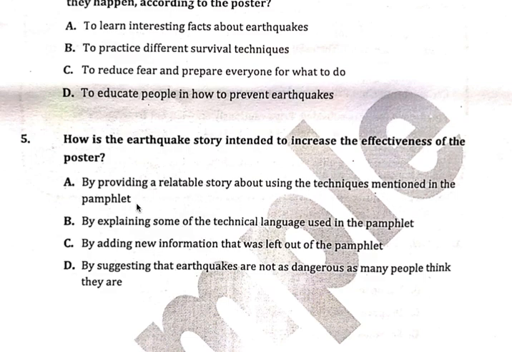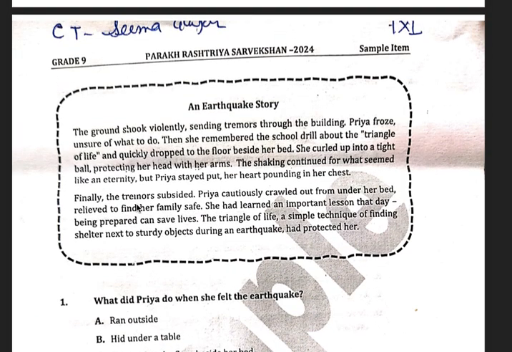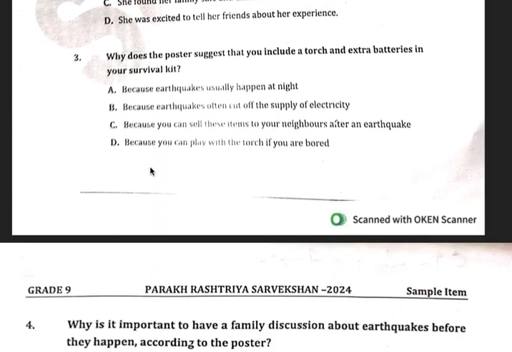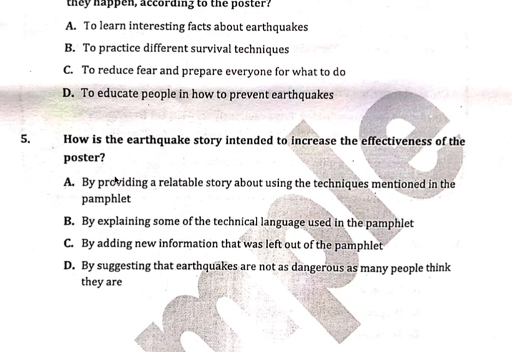Yes, this is the right answer because it shows us what Priya actually does when she experiences an earthquake. Right? She remembers her school drill and about the triangle of life. Triangle of life has been mentioned in the poster and this story tells us, ये story हमें बताती है कि triangle of life टेक्निक को हम कैसे प्रैक्टिस कर सकते हैं, है ना? So this is a relatable story. इस स्टोरी को पढ़कर आप समझ सकते हैं कि हम इसको अपनी एवरीडे लाइफ में, प्रैक्टिकल लाइफ में कैसे इस्तेमाल करें, right? So option A is the correct option.